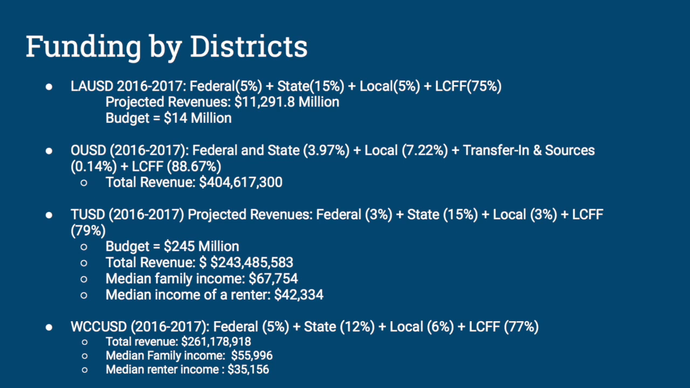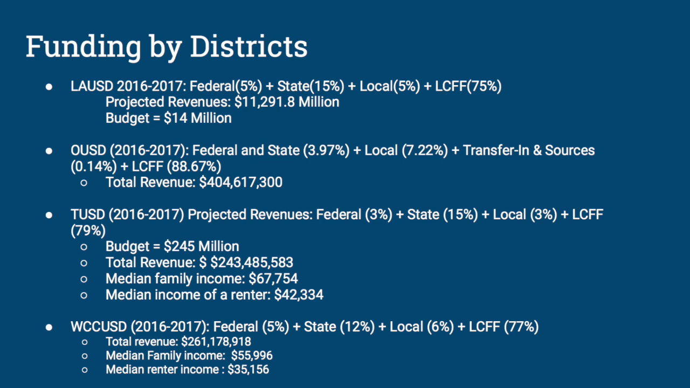In Oakland Unified School District, 3.97% comes from the federal and the state, 7.22% comes from the local, 0.14% comes from transfer in and sources, and 88.67% comes from LCFF, with a total revenue of $404 million compared to LAUSD's projected revenue of $11 million.